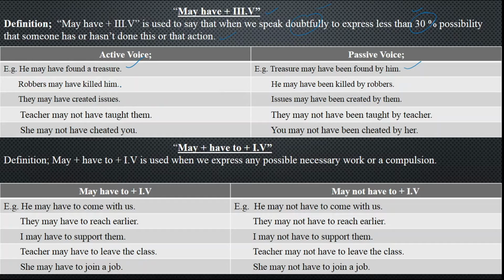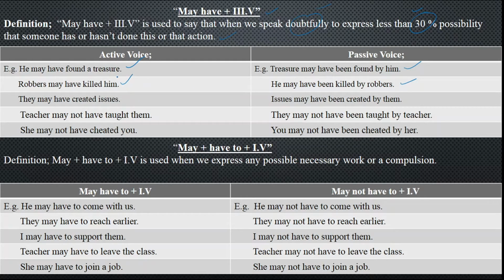Robbers may have killed him. Why? Because he had some money in his pocket. Here you are doubtful that just for this reason they have killed him. You say robbers may have killed him. He may have been killed by robbers. It can be changed into passive voice as well.